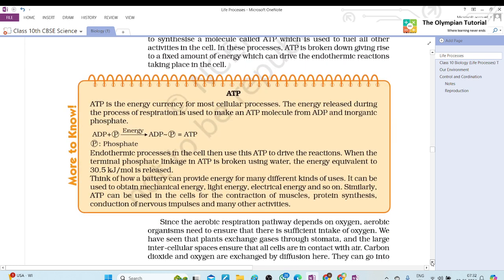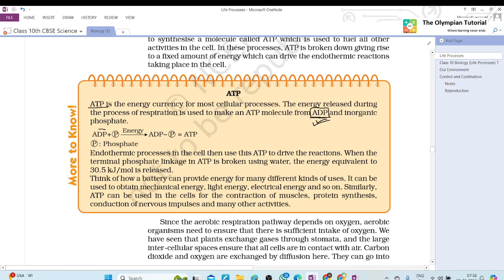Now read down ATP. ATP is the energy currency for most cellular processes. The energy released during the process of respiration is used to make an ATP molecule from ADP and an inorganic phosphate. Thania, what is the full form of ADP? Adenosine diphosphate, di, and T is for tri.